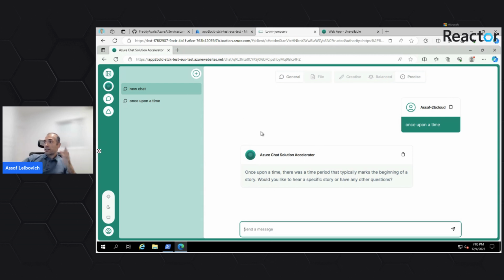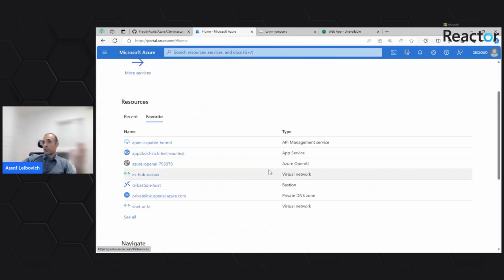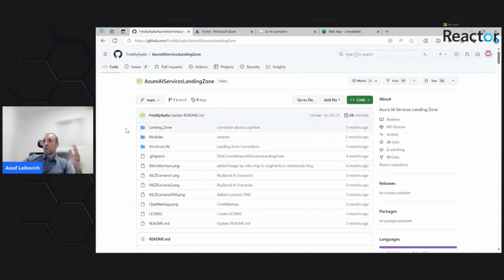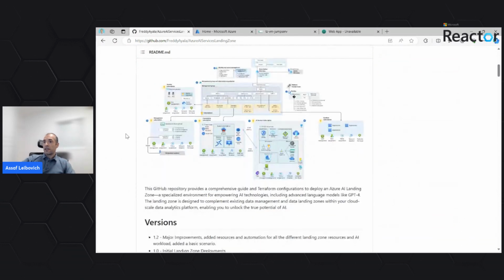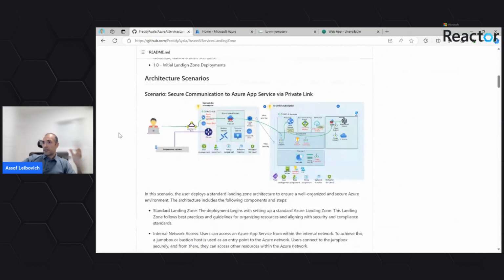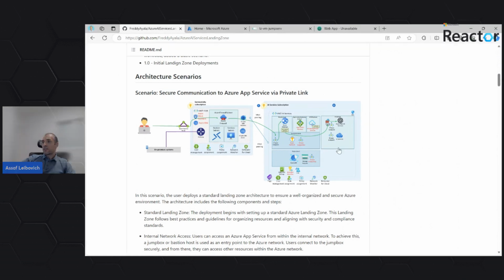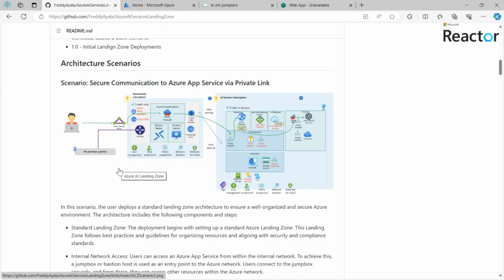Of course, all this environment that eventually was created automatically is based on a Terraform that is hosted in this GitHub repo. It's available, and the link to the repo will be shared, of course, at the end of the session. We can see that eventually what this repo does is host a Terraform project that deploys this setup of an environment. We can just clone the repo, configure it according to our requirement, mostly set up the subscription IDs of the connectivity and workload subscription that will be hosted as part of our environment, and execute it.